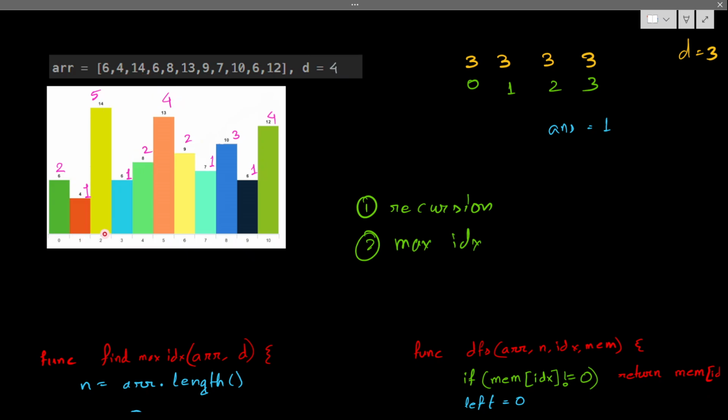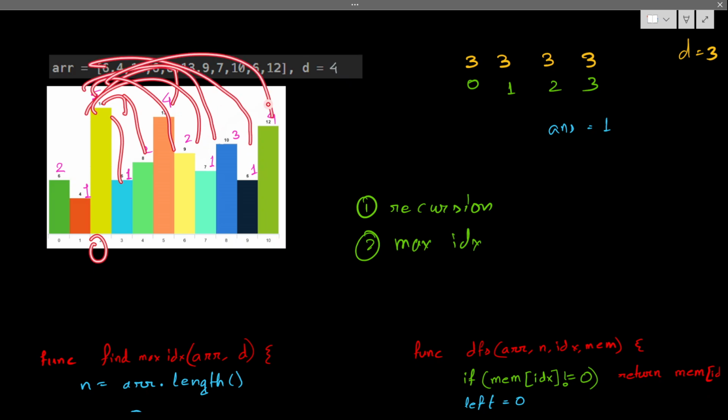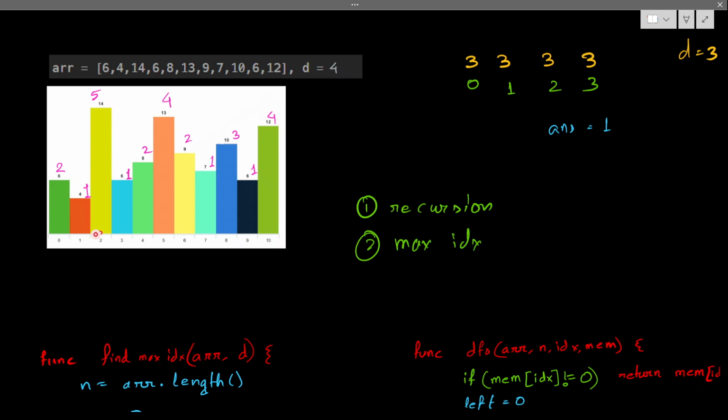That's why for one particular index, it may take a long time, big O of n time. For example, from here I can calculate every index, all cases. If you calculate all cases from this, it may take big O of n. This entire thing takes big O of n.